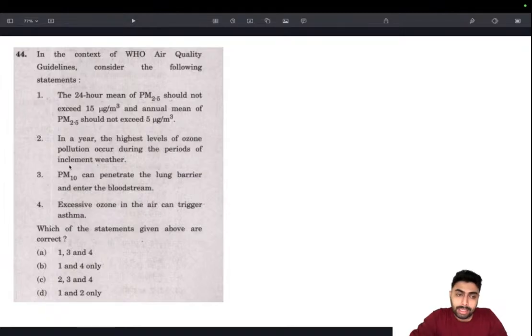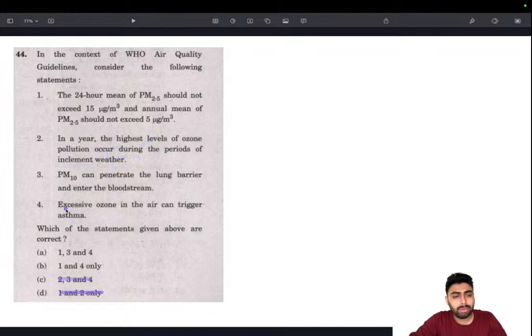cover. In inclement weather, where there is much rainfall, high winds, too much cloud formation, this goes against ozone pollution. For ozone pollution to happen, we need high pressure or high insolation systems and not inclement weather. So this is wrong. So 2 is gone. So we have arrived at 1, 3, and 4.